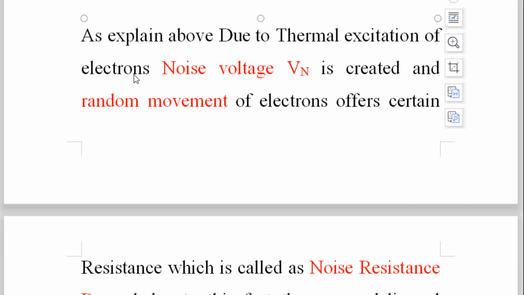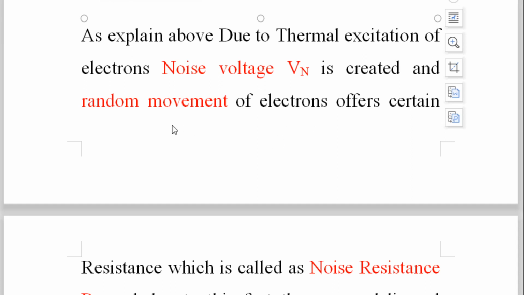As explained above, due to thermal excitation of electrons, noise voltage Vn is created, and as temperature increases, the vibrations of the electrons also go on increasing.